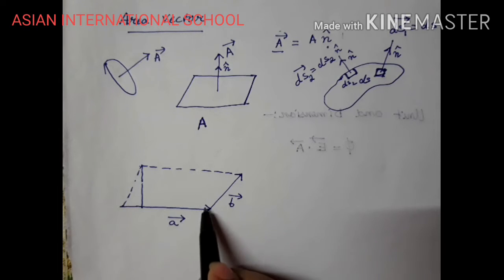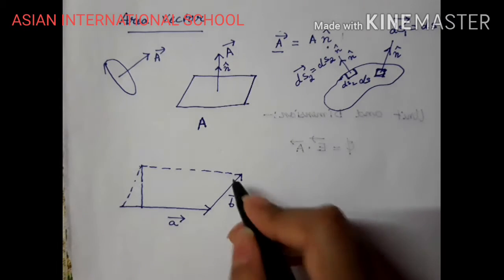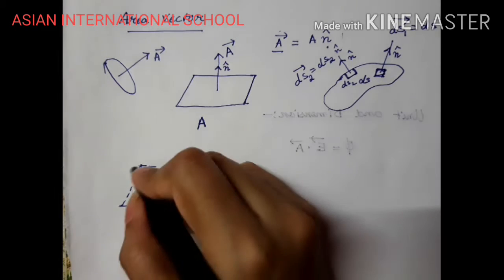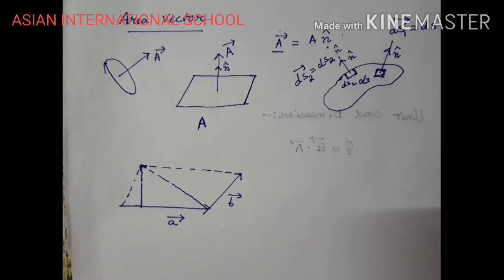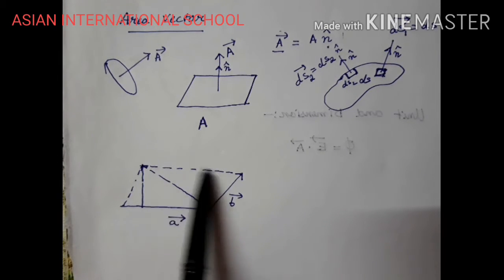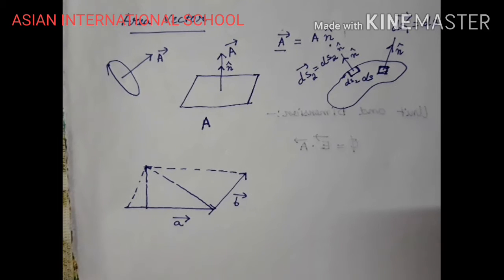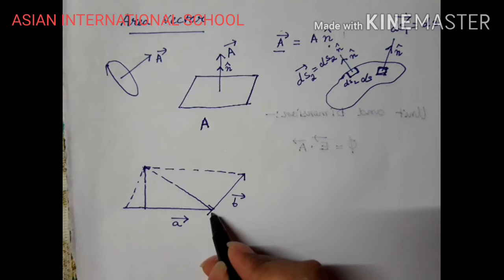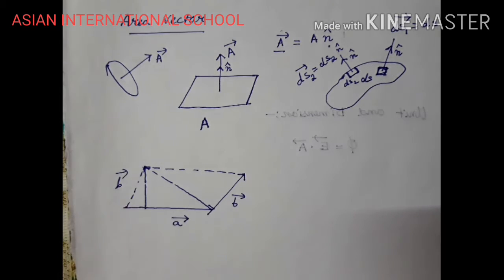See, if this is a vector A, and this is vector B. So we have studied the chapter on vectors. According to the parallelogram law of vectors, this will be your resultant. So I have constructed a parallelogram. These dotted lines represent the construction of the parallelogram. This is my A vector, and this is your B vector. This side is also B vector.